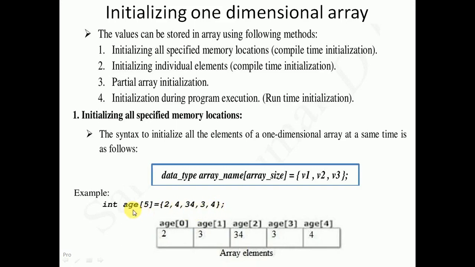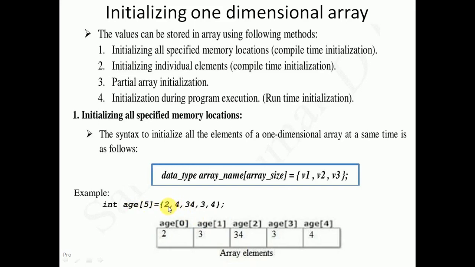So this statement is creating an integer type array and array name is age, array size is 5. Since array size is 5, the array index will be starting from 0, last index will be array size minus 1 here. Array size is 5, 5 minus 1 it will be 4. And by default, this array locations are initialized to the values here.